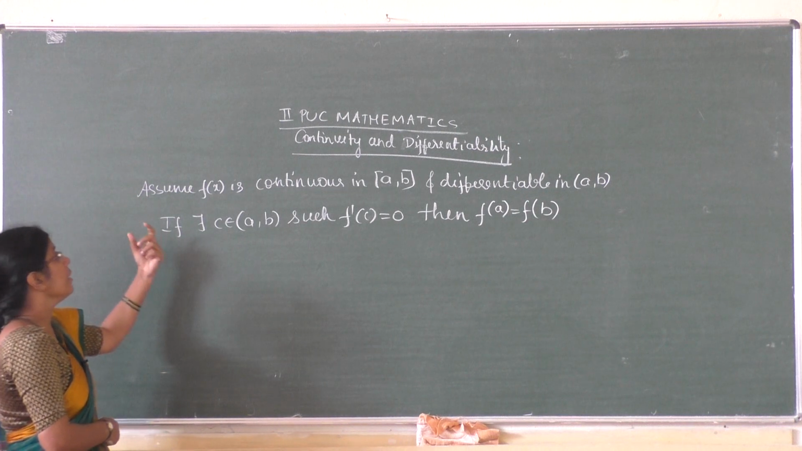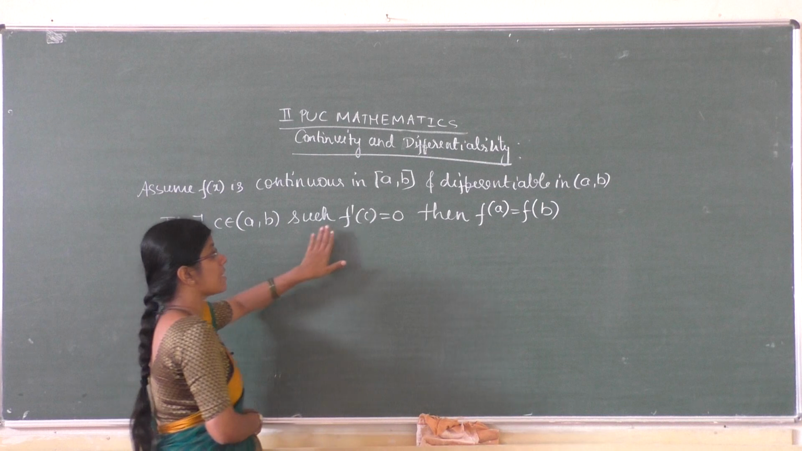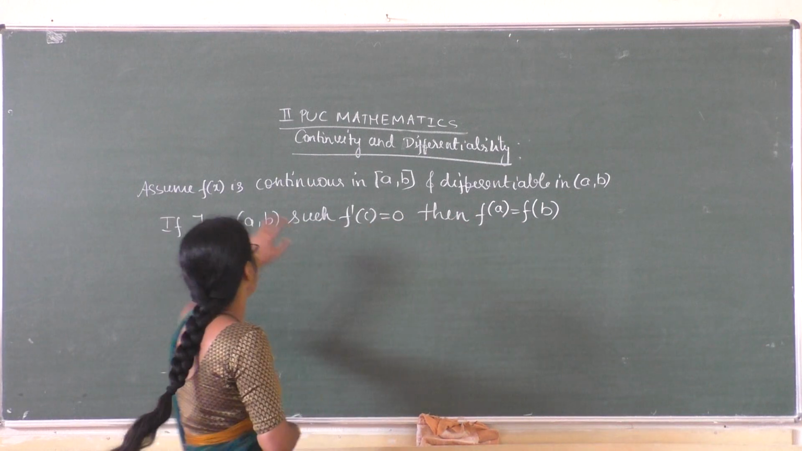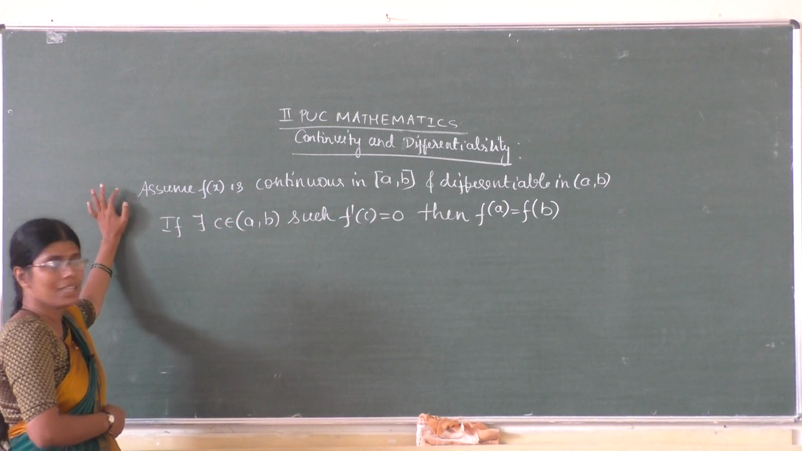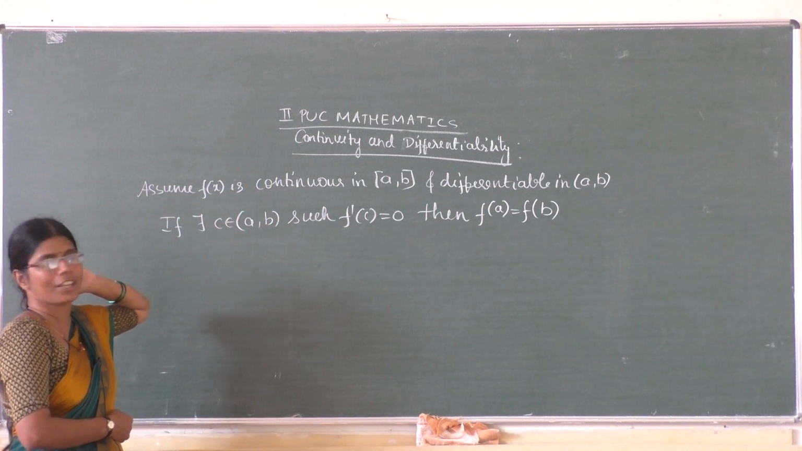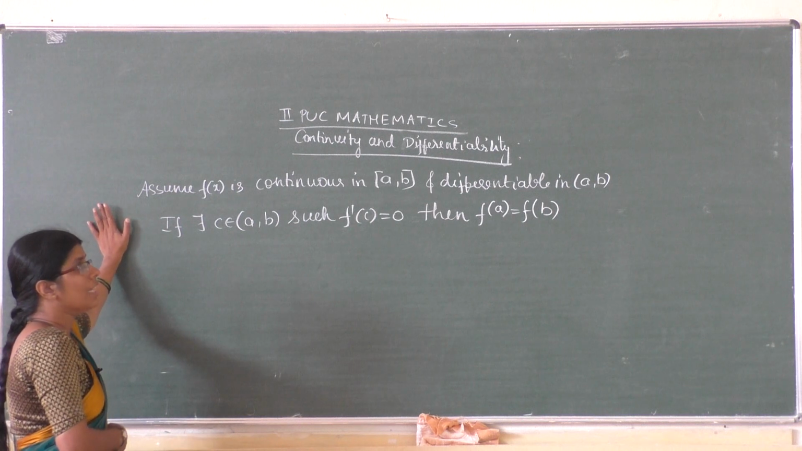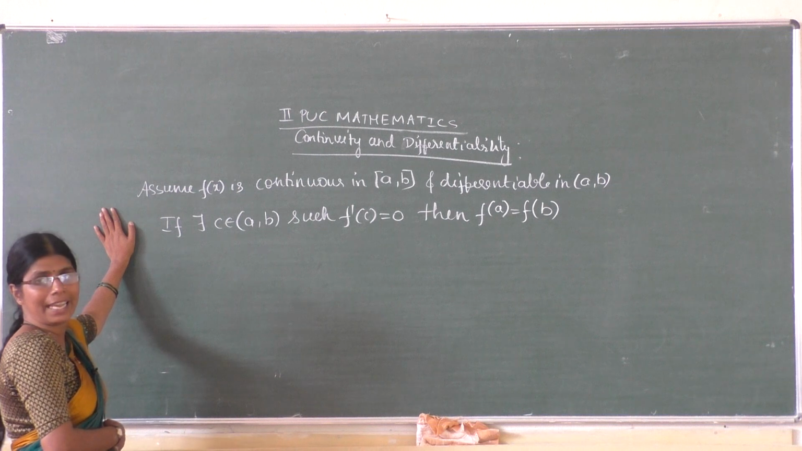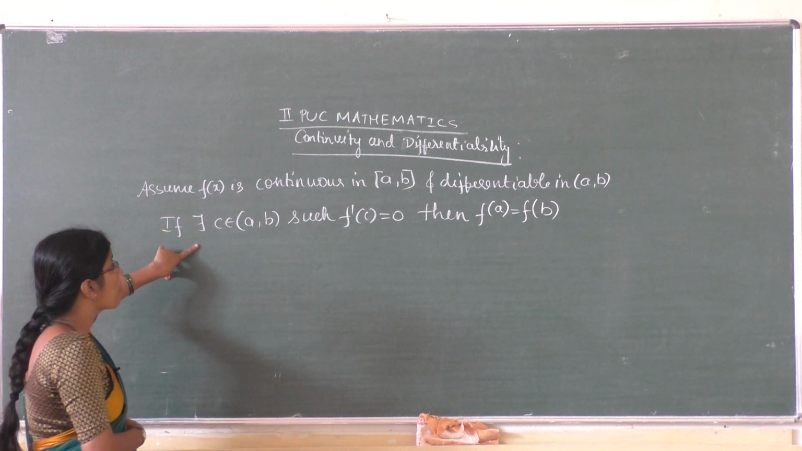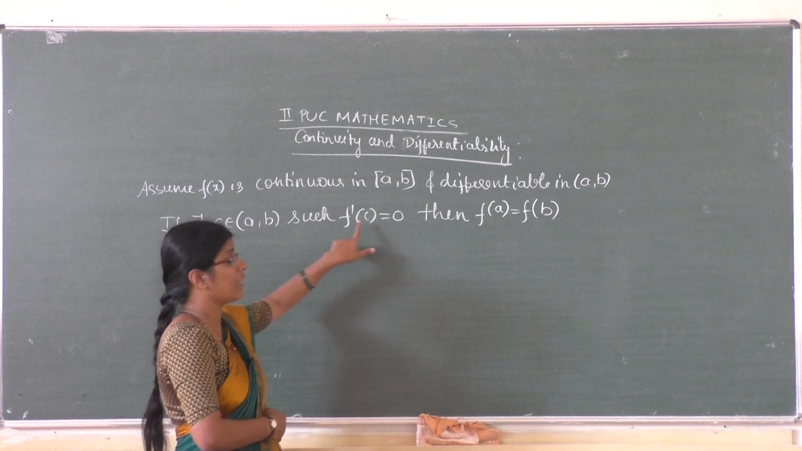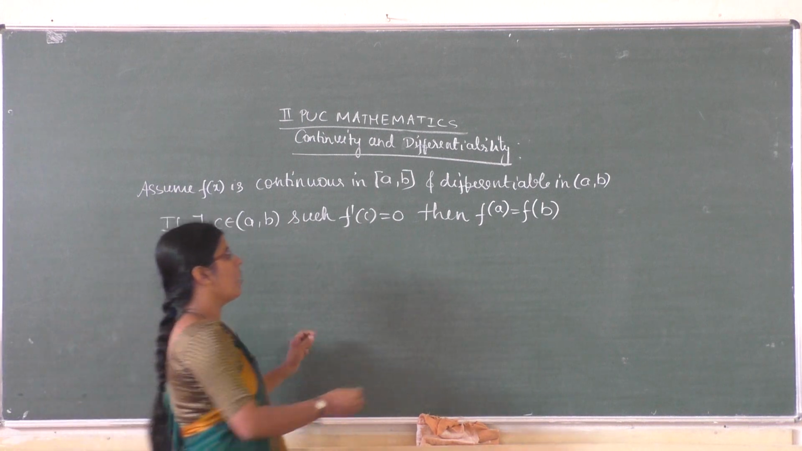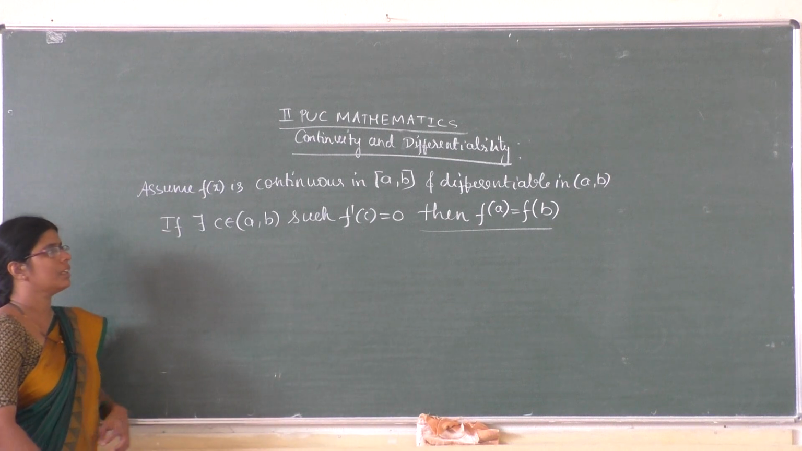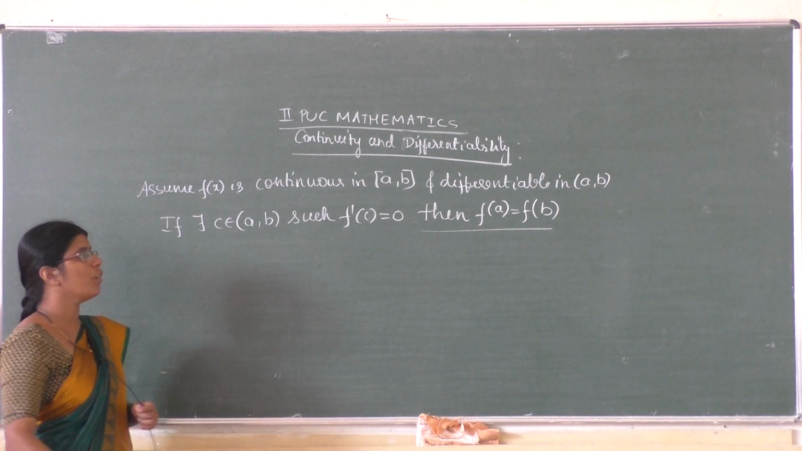Actually, if there exists c in a comma b such that f dash of c is equal to 0, then f of a equals f of b and all these conditions. But first we assume f of x is continuous in closed interval a comma b, and differentiable in open interval a comma b. If there exists a point c in a comma b such that f dash of c is equal to 0, then you have to get this condition. So this we take as a converse of Rolle's theorem.